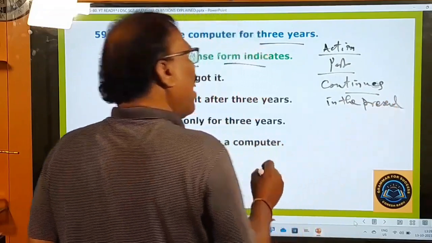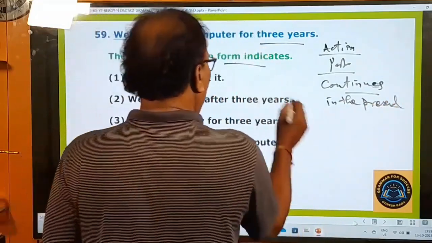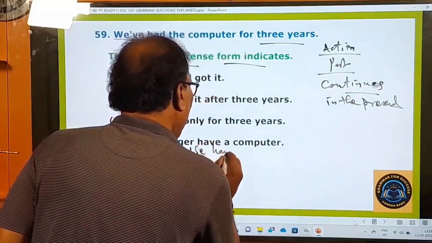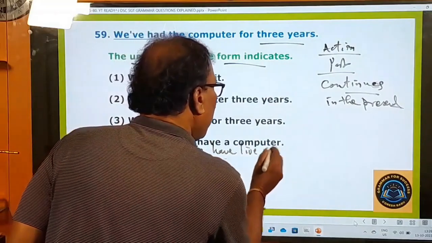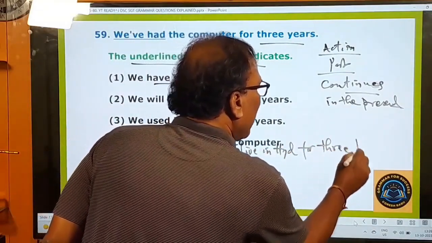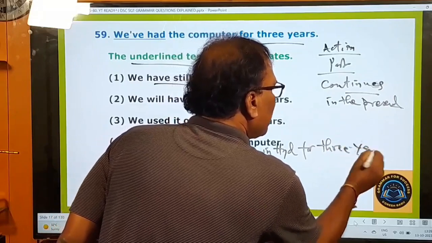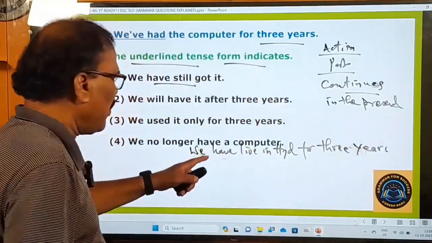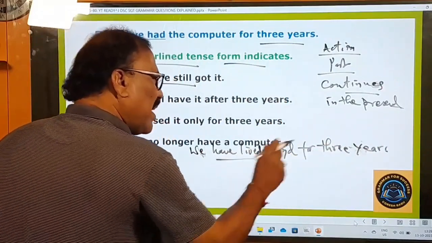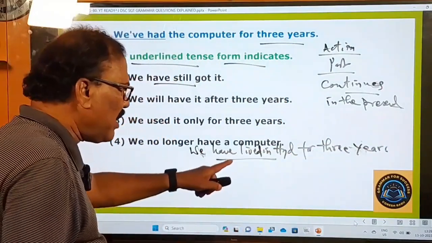Okay, I'll give you one example here. We have lived in Hyderabad for 3 years. Take for granted 3 years, right? This is the sentence. We have lived in Hyderabad for 3 years means, what is the meaning of this?